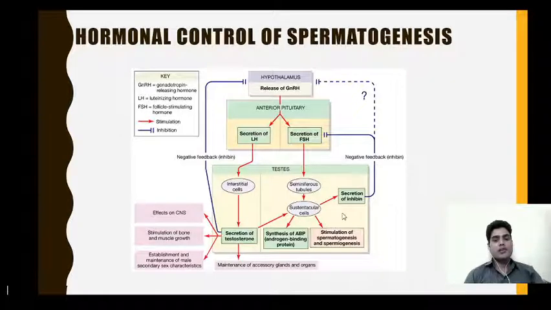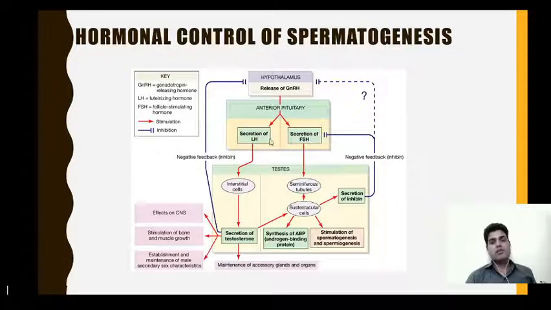It also secretes inhibin. When the number of spermatozoa is more, inhibin acts as a control center. That means it will give negative feedback to FSH, and that leads to stopping the release of follicle stimulating hormone from the anterior pituitary gland.